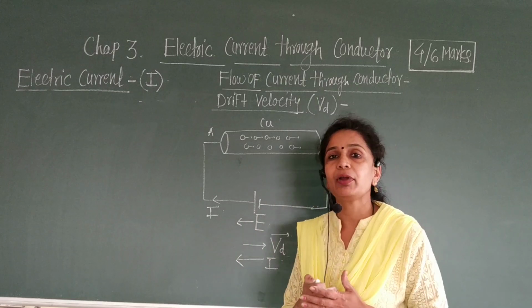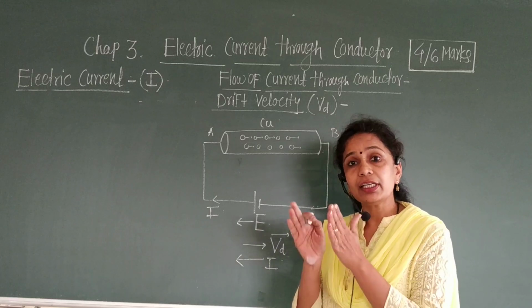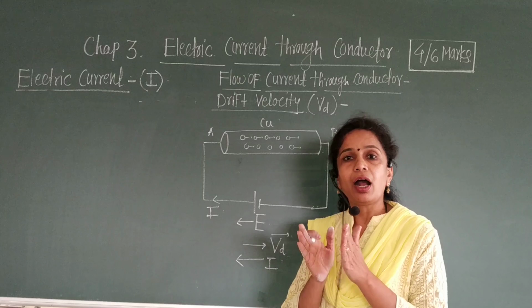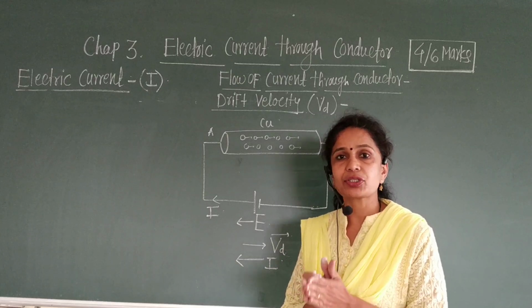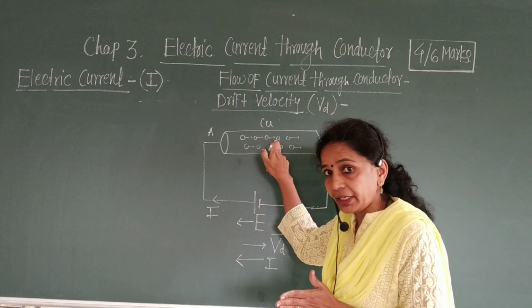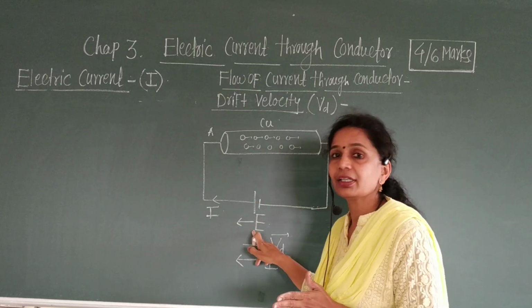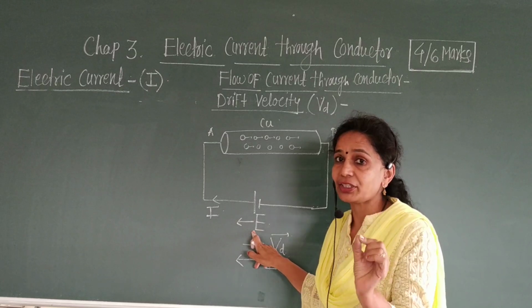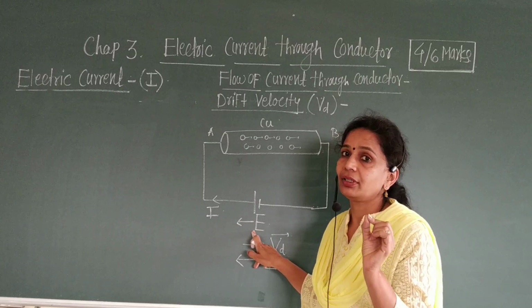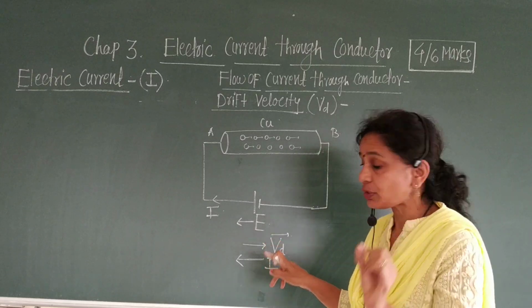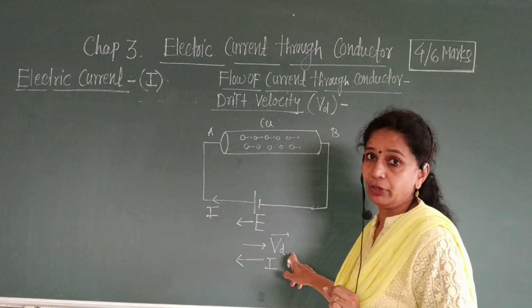Then what is the drift velocity? Drift velocity is defined as the average velocity attained by the charged particles such as electrons in the materials due to the electric field. This is the definition of drift velocity. Okay, then now we calculate the expression for drift velocity.